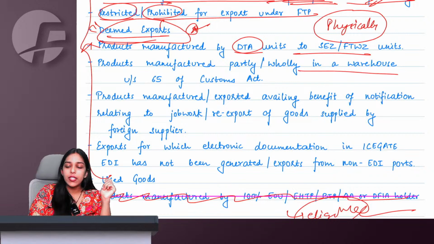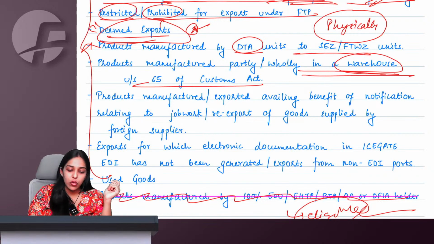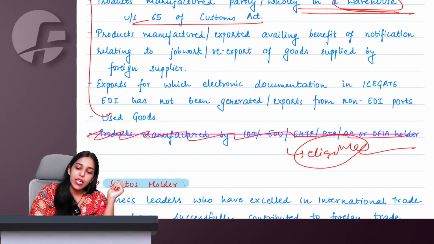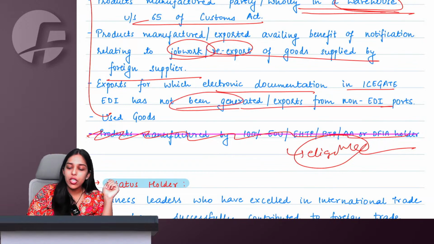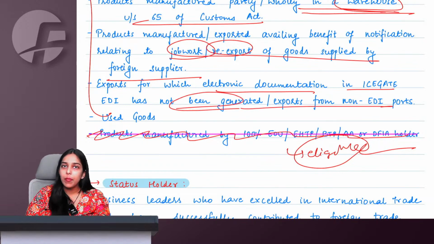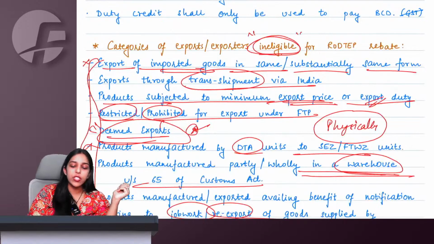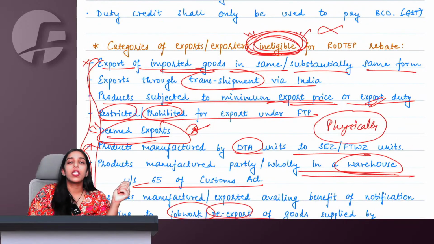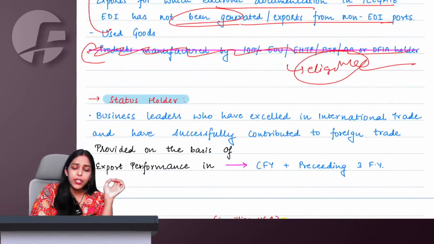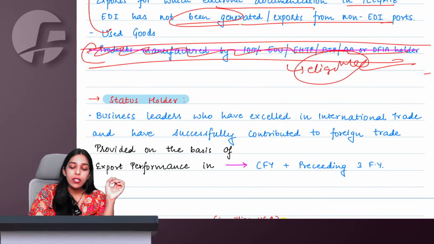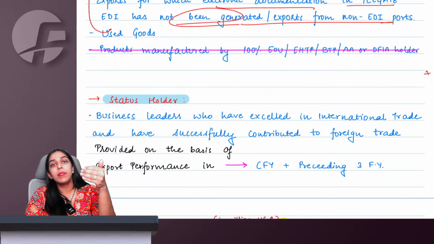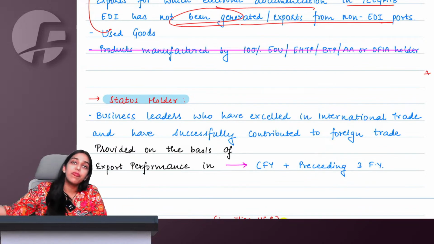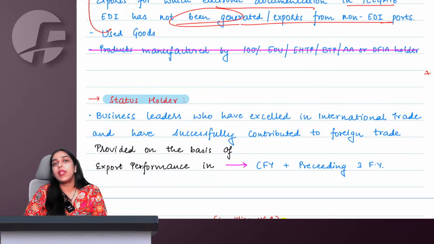If you are manufacturing these goods in a customs bonded warehouse, or products are manufactured and exported availing the benefit of notifications relating to job work, re-export, or you are doing exports for which electronic documentation on ICEGATE has not been generated, meaning no electronic documentation is available, in all of these situations RODTEP benefit will not be given to you. But keep this point in mind: earlier these people were ineligible, but now this point of ineligibility is struck off, which means they have now become eligible to claim the benefit of